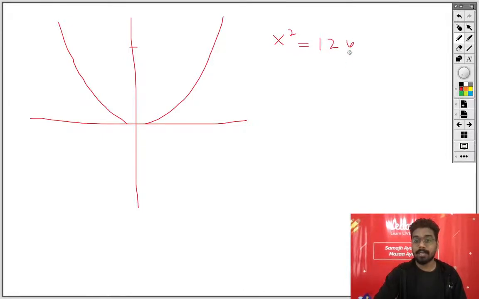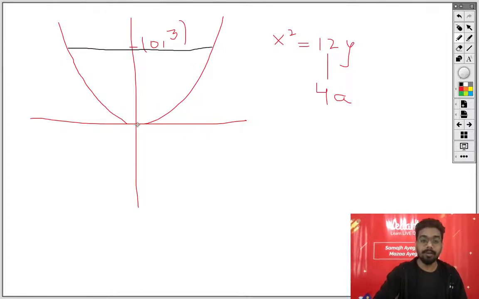Now, what is the general equation? x square equal to 4ay. And from here we can say that this is 4a. What is 4a? 4a is the length of the latus rectum. So from here I can say this point is 0, 3. ये point है 0, 3. Fine. And I will draw what is given in the question: joining the end points of the latus rectum with the vertex. ये आपको approximate figure में draw किया.